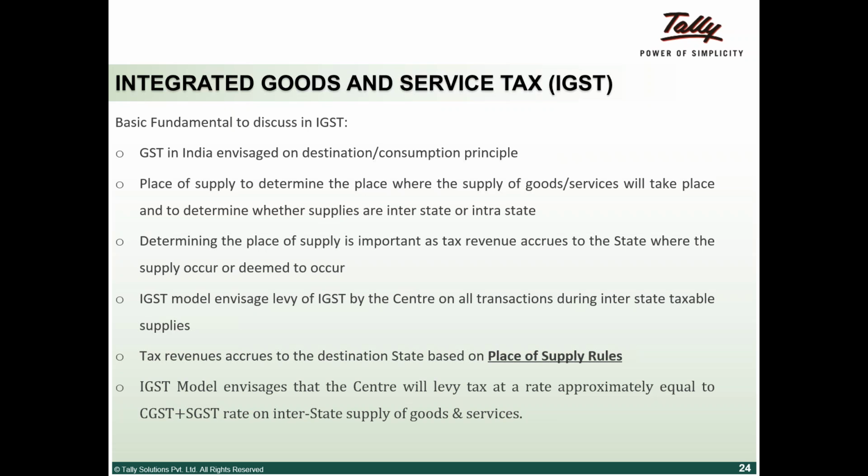Though when the transaction happens the 18 rupees will be paid from Karnataka, nothing accrues to Karnataka. A part will go to Tamil Nadu, and a part will go to the center. It's basically destination based: when goods move from one state to another state, tax also moves from one state to another state. That's the concept.